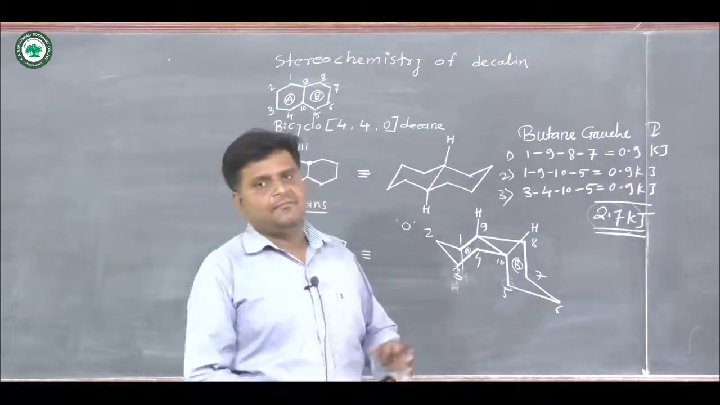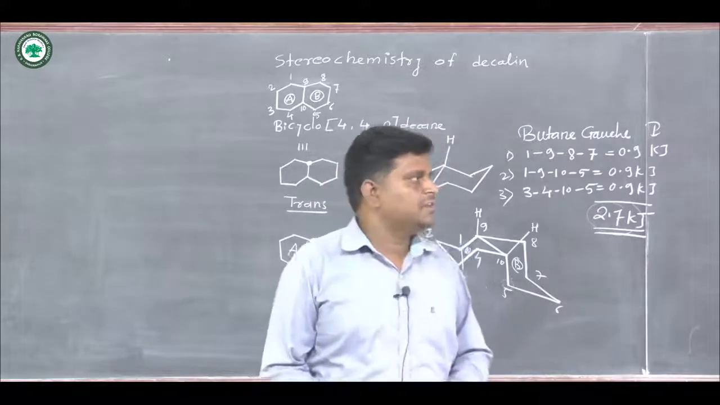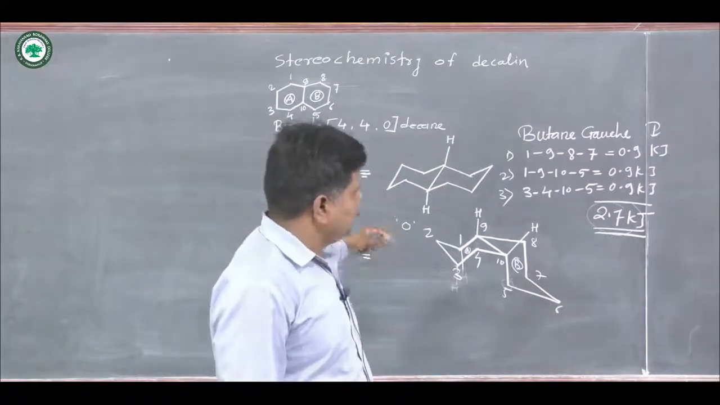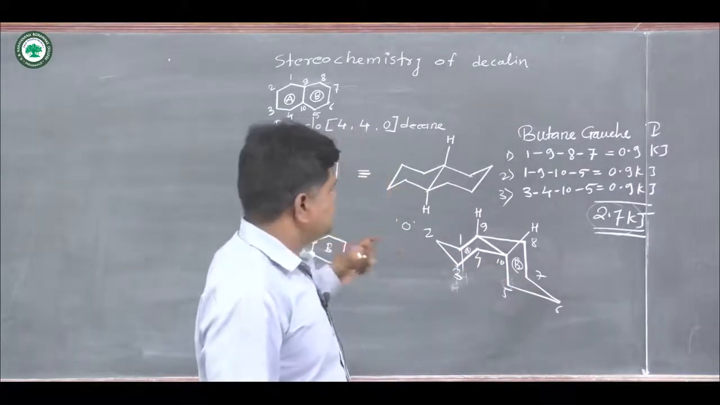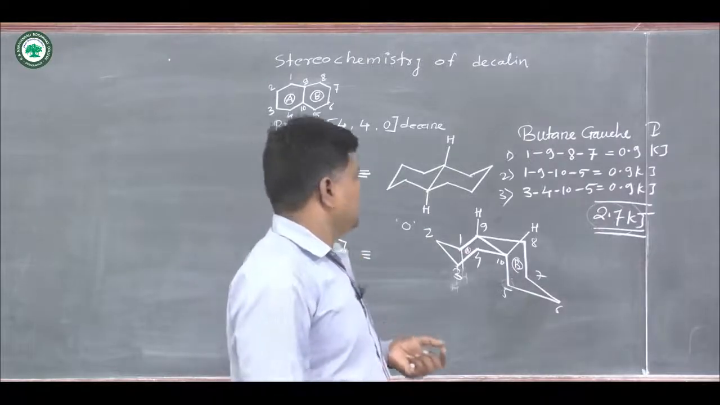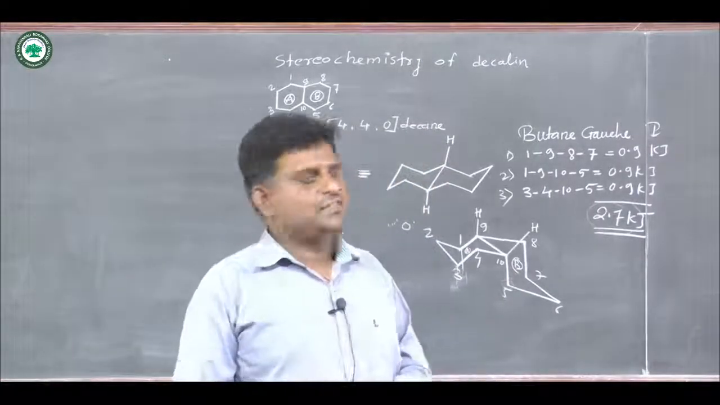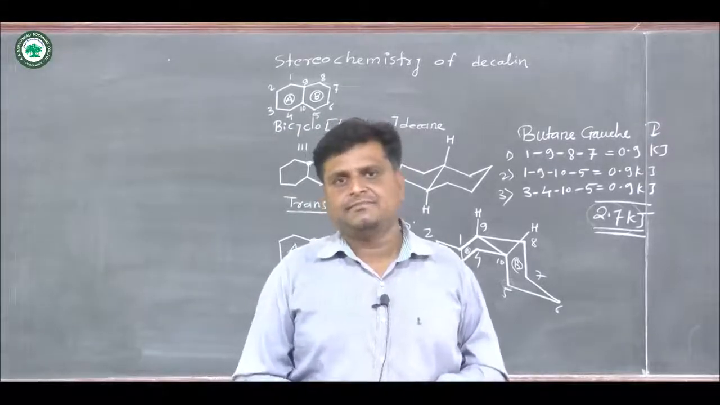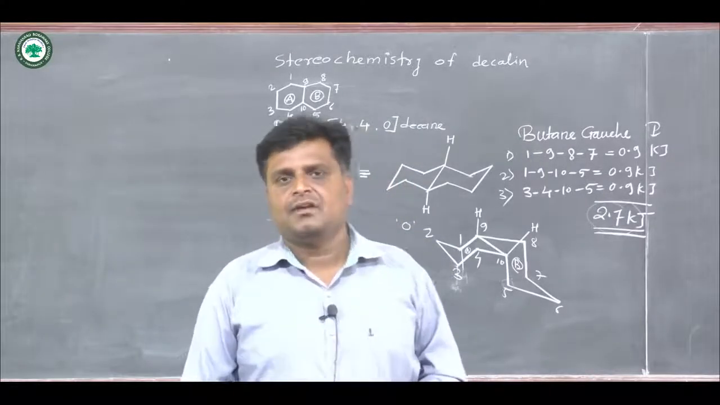So such types of compounds are present in different cyclic ring systems. Try to calculate such energies by using such segments in decalin-like structures. And in the next lecture we will see about 9-methyl decalin and other compounds regarding this. Okay, thank you.